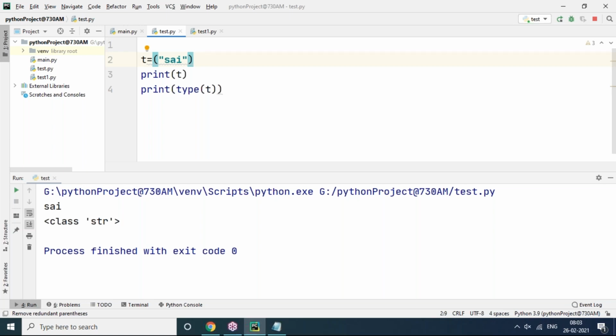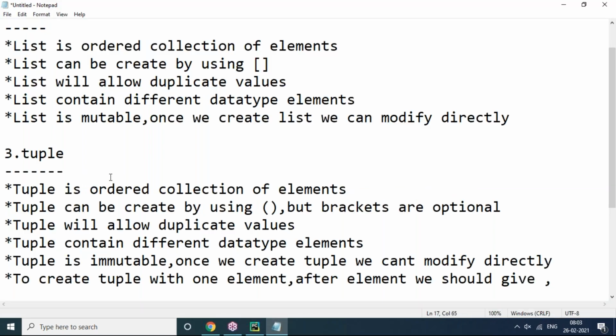But list context, it is different. List we can create with one element easily, no problem. So you have to keep this in your mind while creating tuple. Almost all list and tuple is same, but the only thing is list object is mutable. Directly modification, adding, removing, deleting, everything is possible on list. But tuple doesn't allow that. It's an immutable object. We can't add, we can't delete, we can't remove tuple elements. It's not possible. So that is tuple here. But the rest of the things are same.